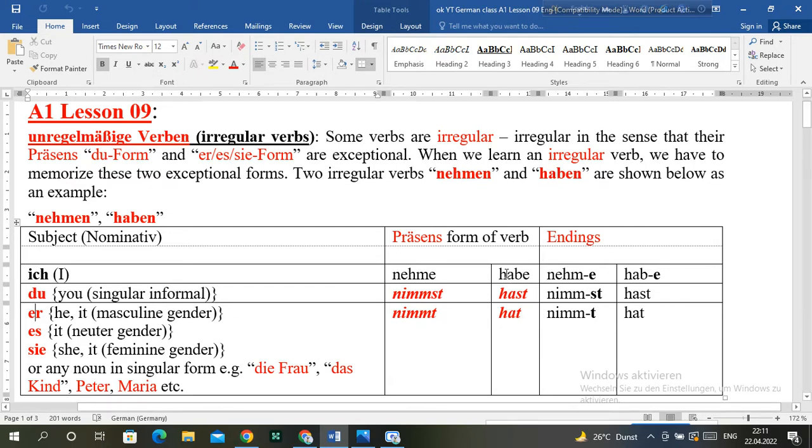Exactly the same is the case with the verb haben. Ich habe, it is regular, but the form with du is hast. Hast, it is irregular. And the form with er, sie, es is hat. It is also irregular. So we can see the two forms, the du form and the er/sie/es form, are irregular.